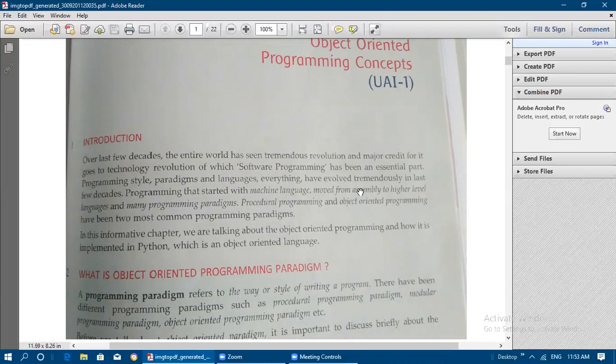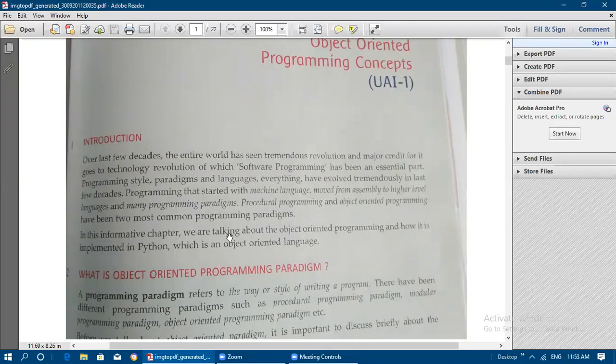Initially, if you see programming style, it started with machine language, and it moved from assembly to high level languages. High level languages are what we are working on now, like C, C++, Java, and Python also. Okay, so machine language was where we initially got started, and we moved from assembly language to high level languages, and we came across many programming paradigms. Procedural programming and object-oriented programming have been the two most common programming paradigms. So let us see the difference between procedural programming and object-oriented programming.